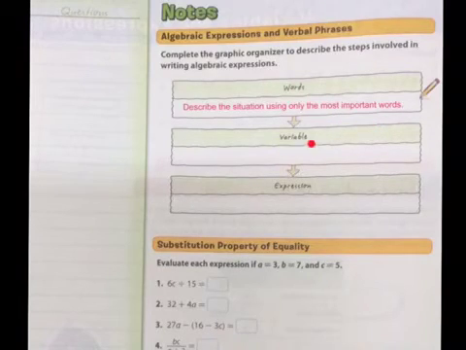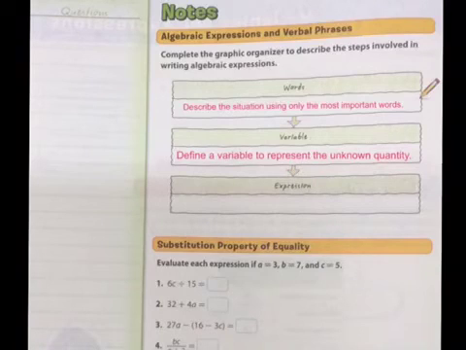Now, what is the variable? Well, we have to define a variable to represent the unknown quantity. That's why we use a letter, because we want to represent the unknown quantity. Okay, so there you have it. Define a variable to represent the unknown quantity.